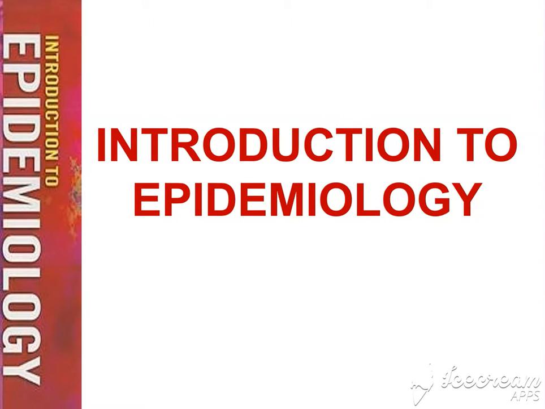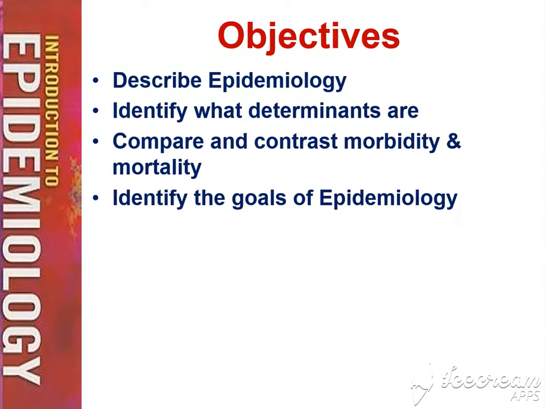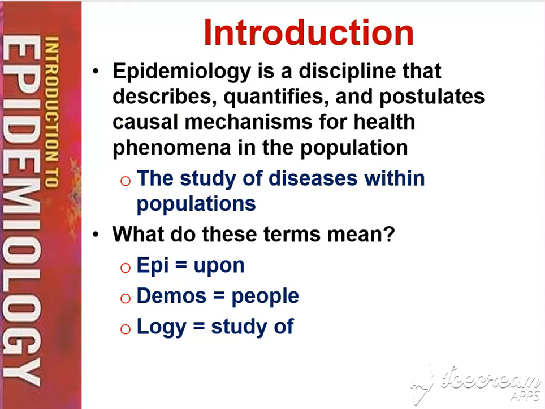So the first thing we're going to learn about is we're going to describe epidemiology. We're going to identify what determinants are. We're going to compare and contrast morbidity versus mortality. And then we're going to identify the goals of epidemiology. So here is the definition. The one in black is extremely wordy and long-winded. So here's the basic definition of epidemiology: it is the study of diseases within a population.